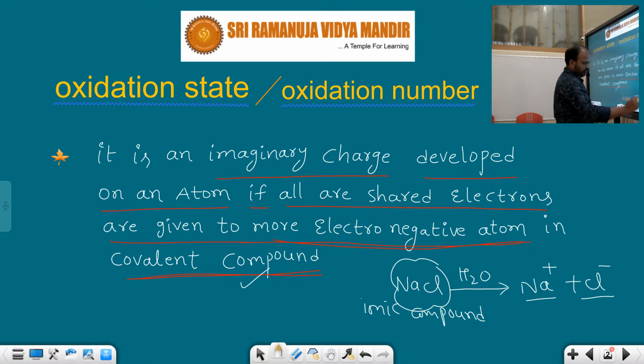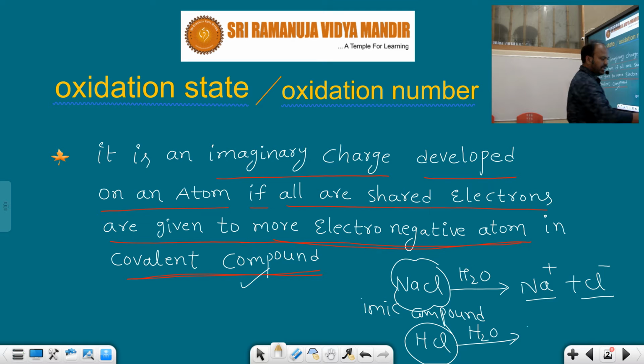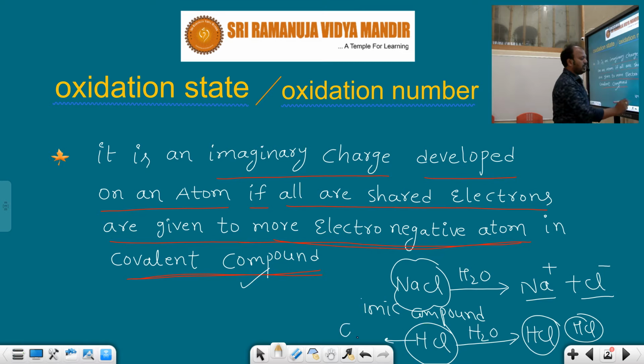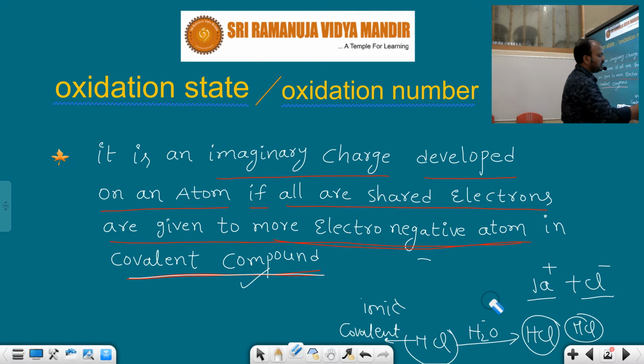But oxidation states are applicable to which compounds? Covalent compounds. For example, if you take a covalent compound like HCl and pour it into water, it cannot be split up into ions. Again it will be present as HCl molecules in water. So a compound that dissolves in water but cannot be split up into ions is called a covalent compound. So here we should consider only covalent compounds. You should not consider ionic compounds.